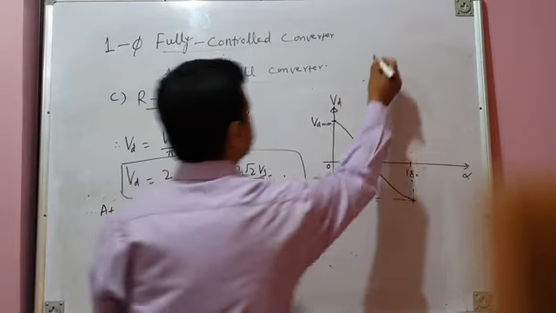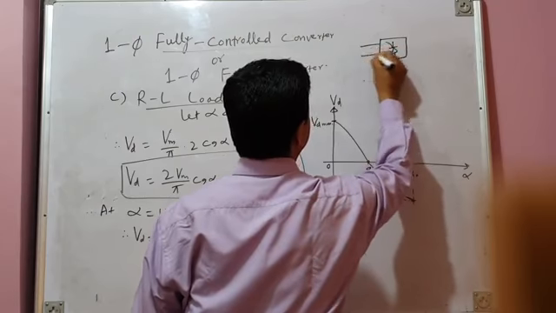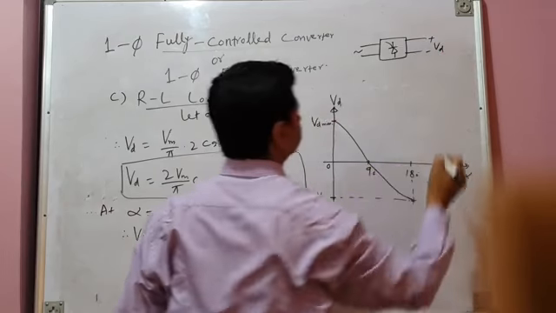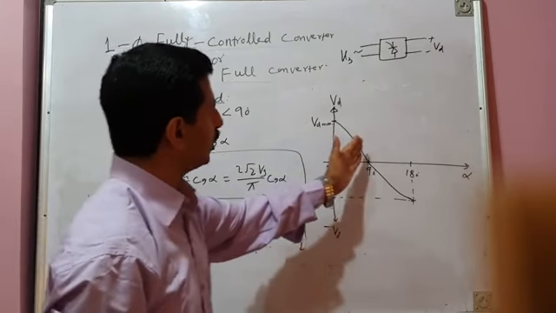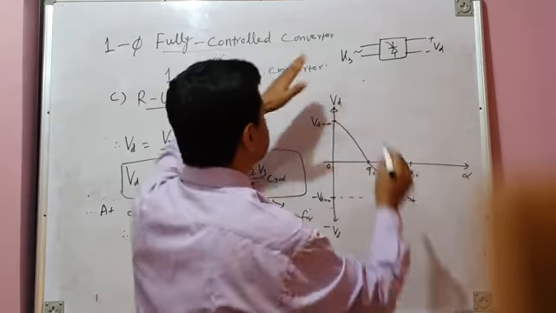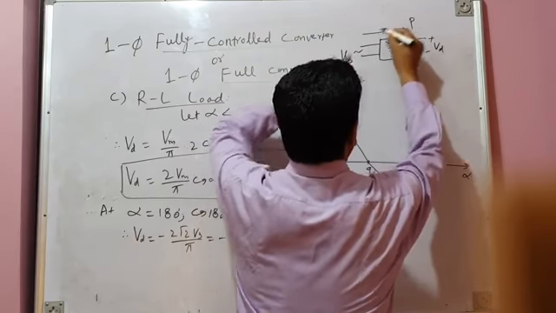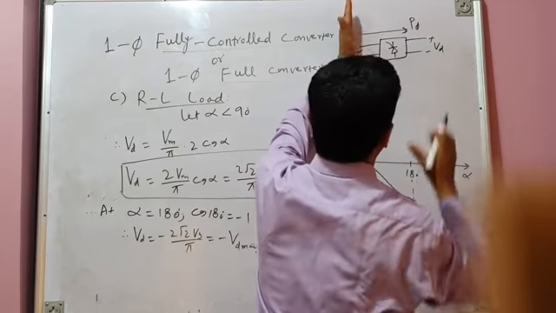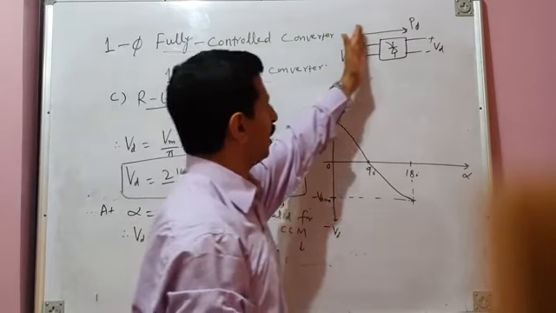So that means if I show the schematic diagram of your converter, this is your converter, this is AC and this is DC, Vd. This is Vs AC. From 0 to 90 degrees, average output voltage is positive. That means the direction of power flow is like this. Power flows from AC side. Pd means load power or power consumed by the load. It flows from AC to DC side. So it flows from input to output.